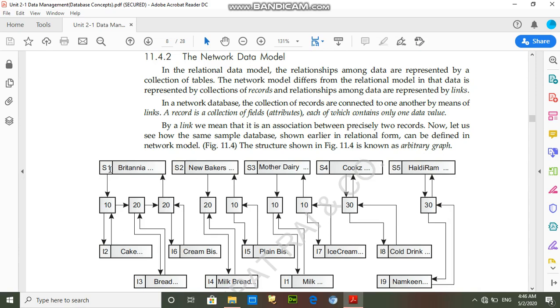For example, S1 is the first supplier, and that supplier is supplying particular quantities 10, 20, and 20, and 10 is I2 information, 20 is cream biscuits, and 20 is bread. That means all information is stored in hierarchical form, and information is linked with pointers.